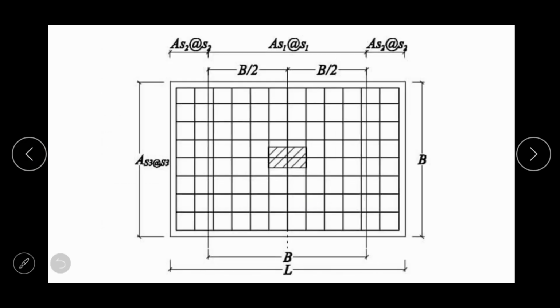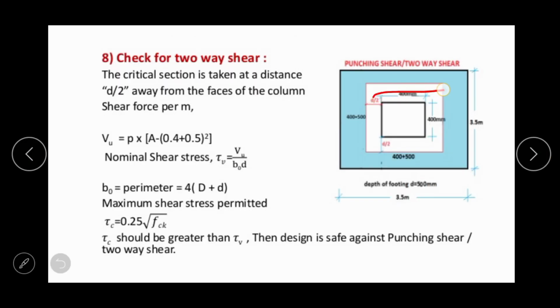The width of this portion is, let it be D, and this is D by 2, where small d is the effective depth.